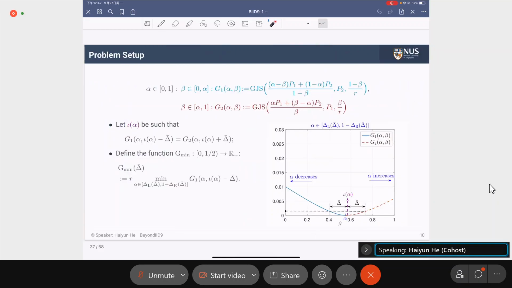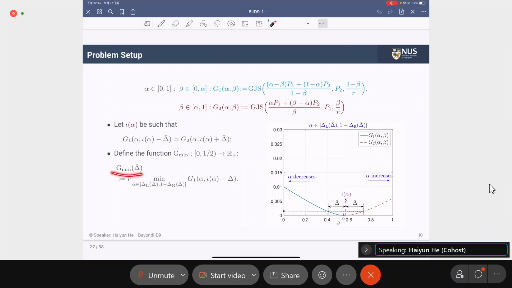So for different values of alpha, we have different iota alpha and different values of G1 and G2. And we define the G mean as the minimum value over all possible G1 and G2 multiplied by the ratio R. So G mean is an increasing function of delta bar. So the inverse of G mean exists, and is also a strictly increasing function.